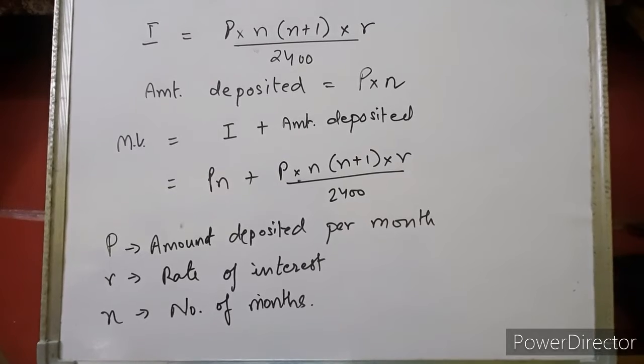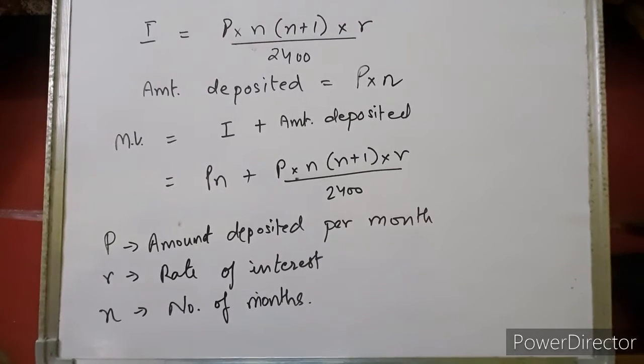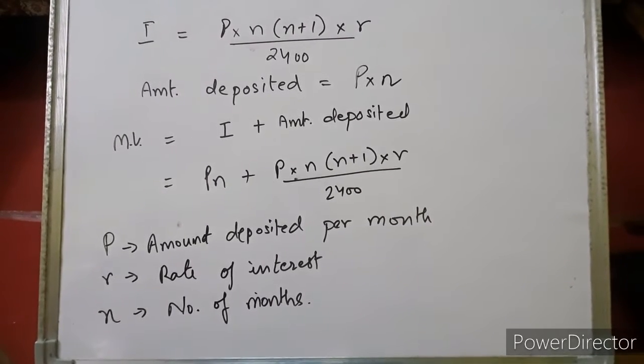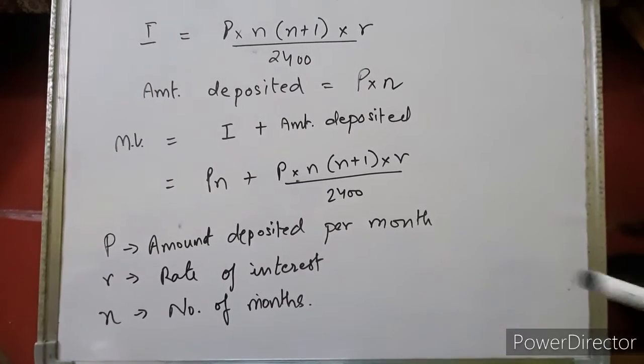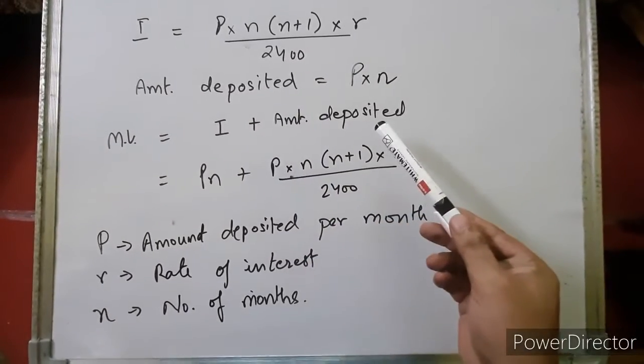Suppose you have deposited 1000 for 12 months. That means how much money have you deposited in the bank? 1000 into 12, that will be 12,000. So maturity value is the interest given by the bank, interest plus the amount deposited.